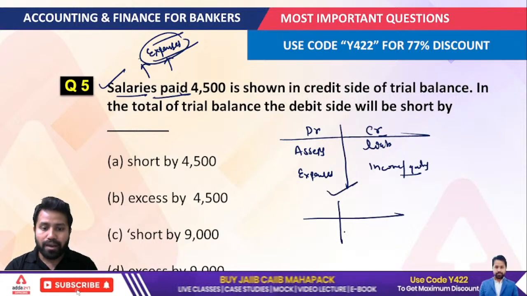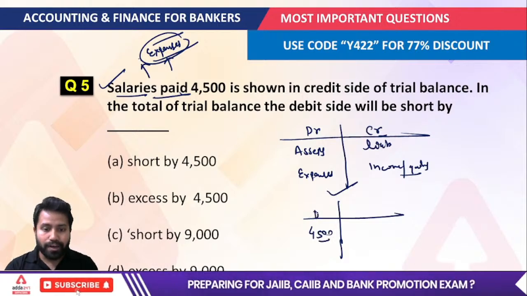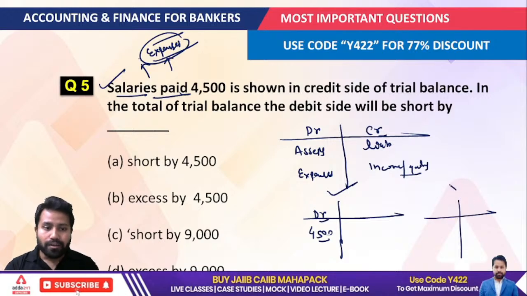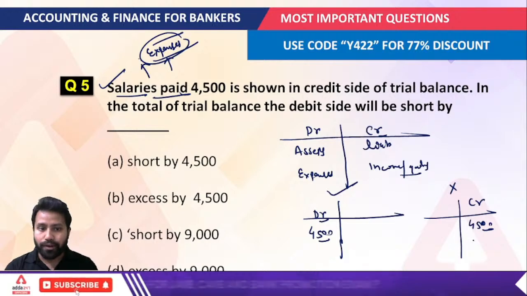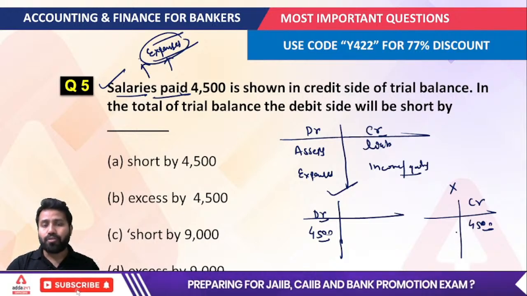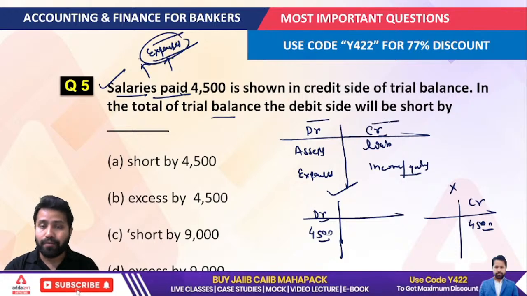So how should you record this transaction? The 4,500 should be posted on the debit side. But by mistake you credited this 4,500. Now if I ask you, in the total of the trial balance the debit side will be short by how much?